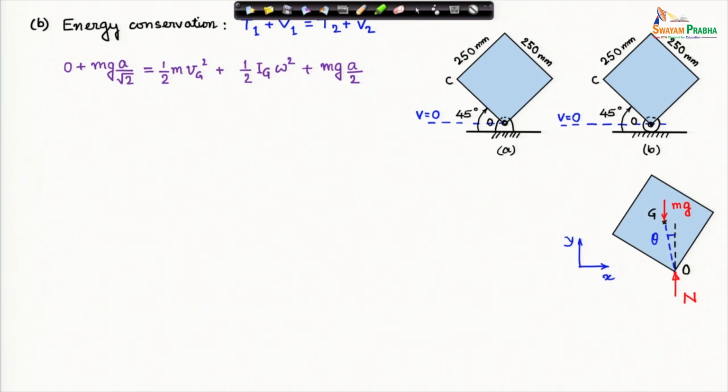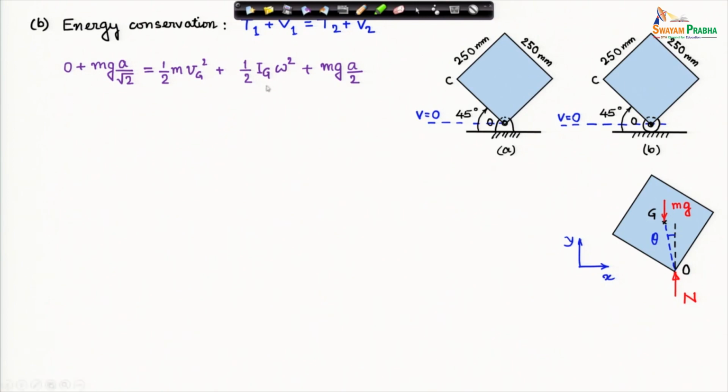Therefore, I do not have the complete picture of this motion. So I write the total kinetic energy of the system in terms of the translational kinetic energy of the center of mass plus the rotational kinetic energy about the center of mass.